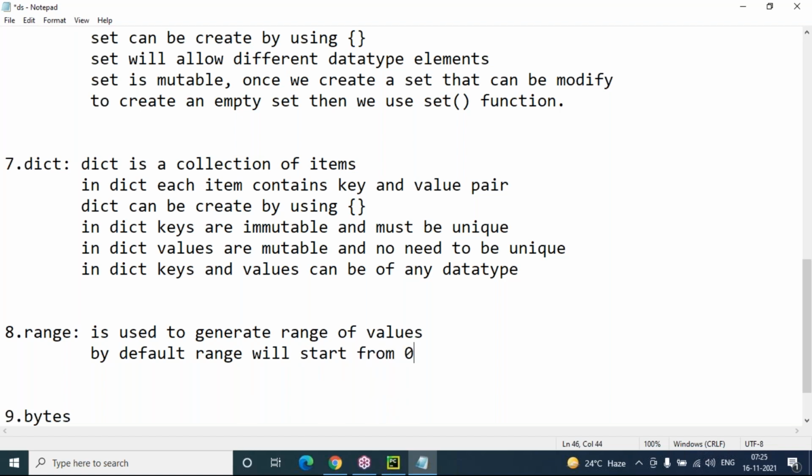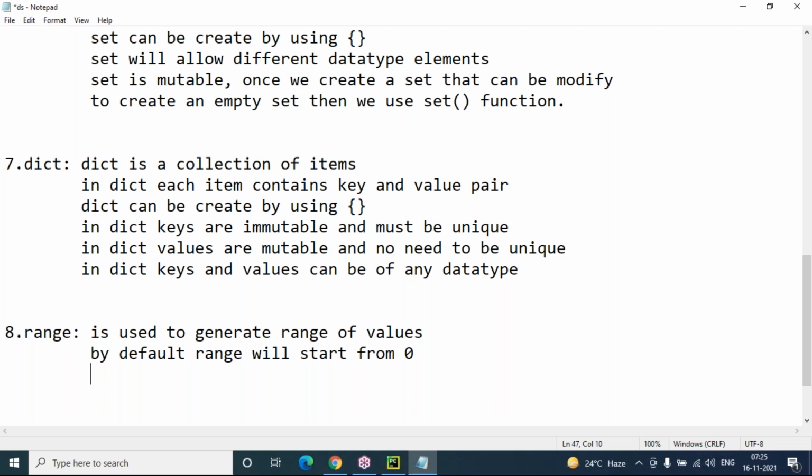If you want to start your range from any number, you can use it, no problem at all. If you want to start your range at 10, then you can use 10. Starting at 10 onwards, it will increase the values. How much increment you want, you can also decide. I'll show you how we can create range of values by using range function.